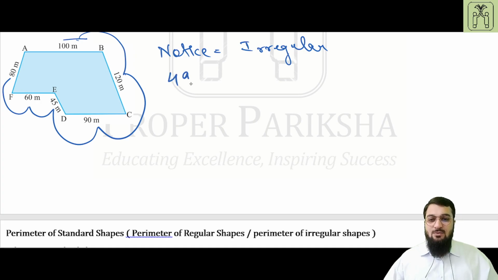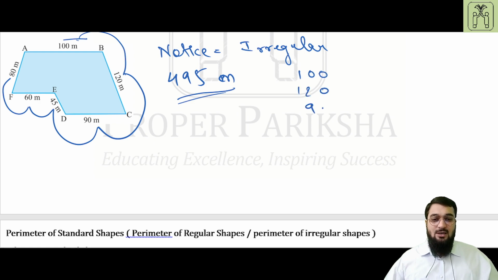So as per my verbal calculations, it is 495 meter, but you can do the calculation on your own by just adding all the numbers together, 100 and then 120 and then 90 and then 45 and then 60 and then 80. You will add them up and you will get the answer.